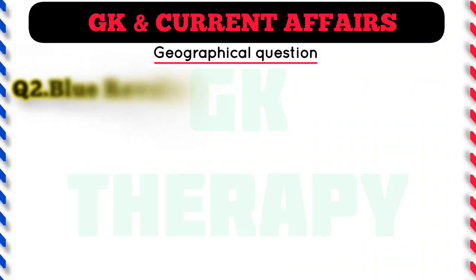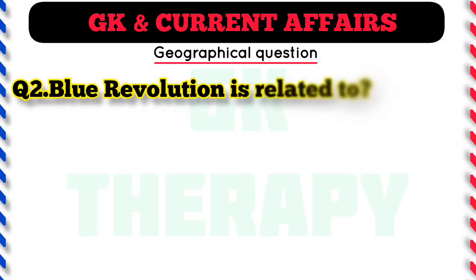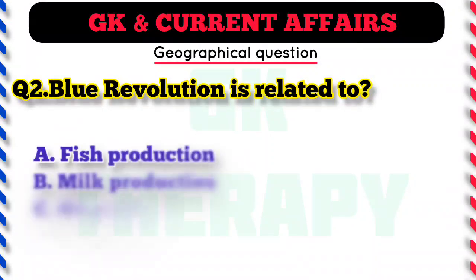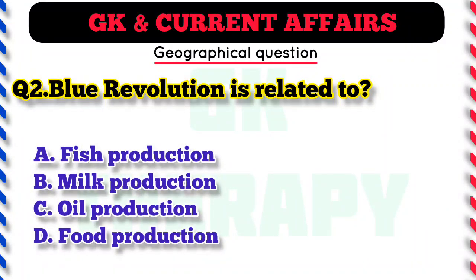Question number 2. Blue Revolution is related to A. Fish production, B. Milk production, C. Oil production, D. Food production.